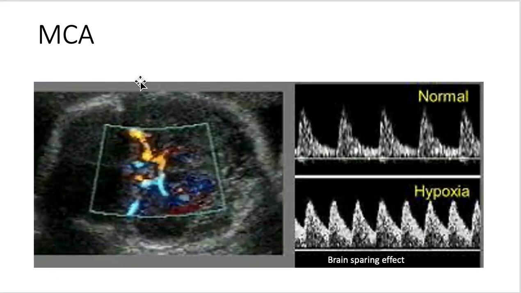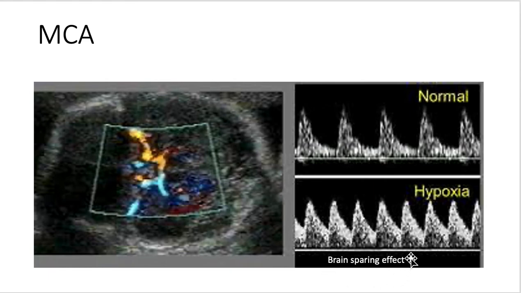So in a state of hypoxia, again I visually assess the spectrum. I see that diastole is high. So before measurement, I can conclude that it's not normal. Why is it not normal? Because in the middle cerebral artery, if I have high diastole, it means that my vessel is dilated, and a dilated vessel means it's a state of brain sparing effect.